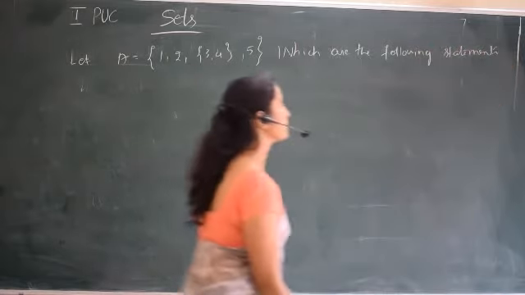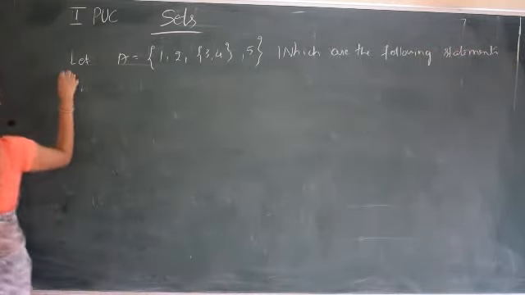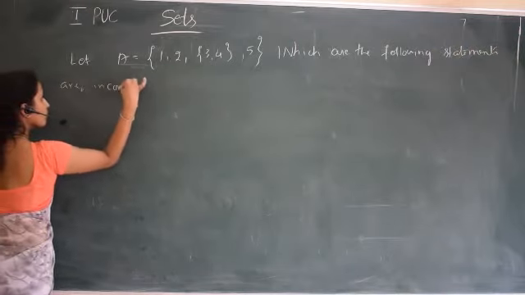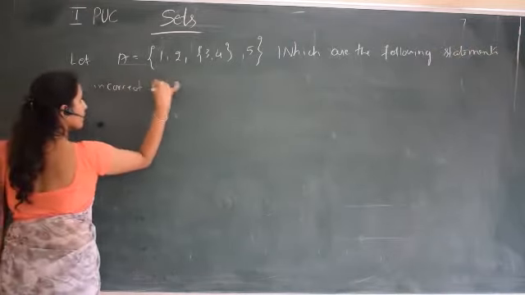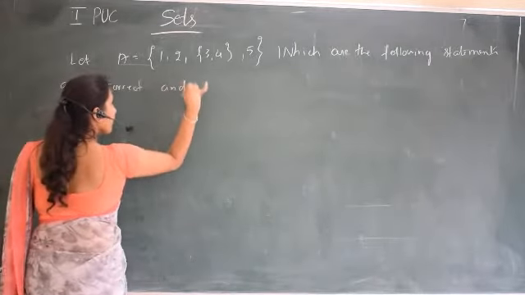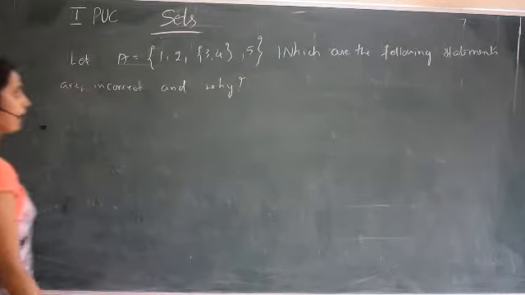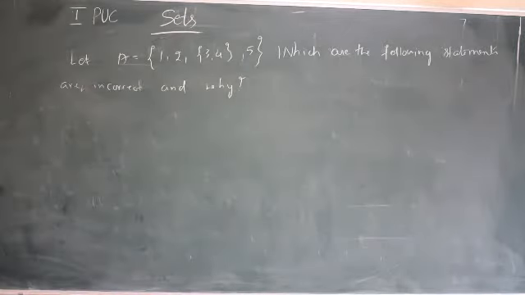I'll write them one by one. The first one is